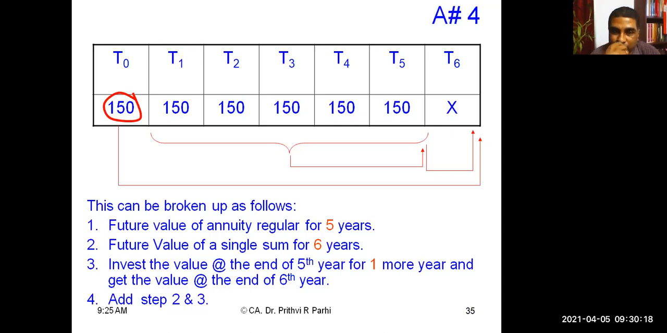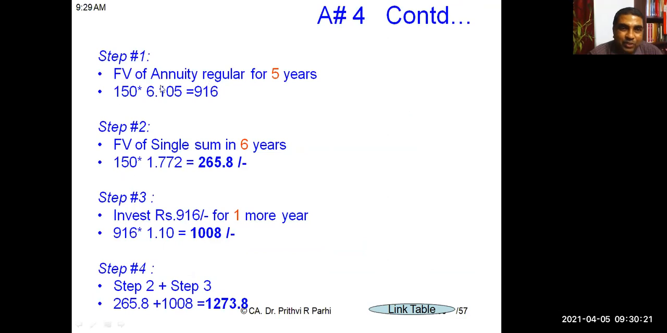Now you see step 1, future value of annuity regular for 5 years. It's 150 into 6.105. Then the future value of the single sum in 6 years is this much, 265. Then this 916, you have got it at the end of the 5th year. That has to be converted to the future value of one more year, so multiply it again with 1.1, and you'll be getting 1008. That is 1008 plus 265 will be added, and you'll be getting the future value of the entire annuity. That is 1273.8.